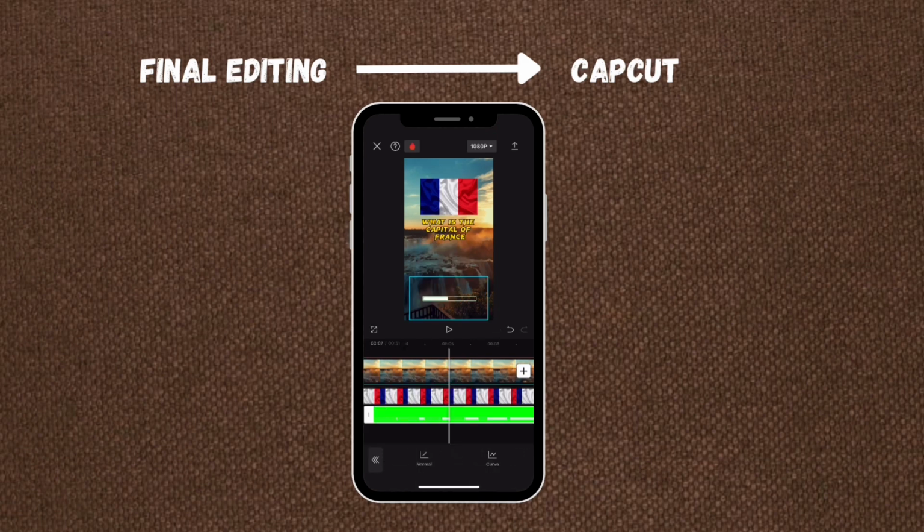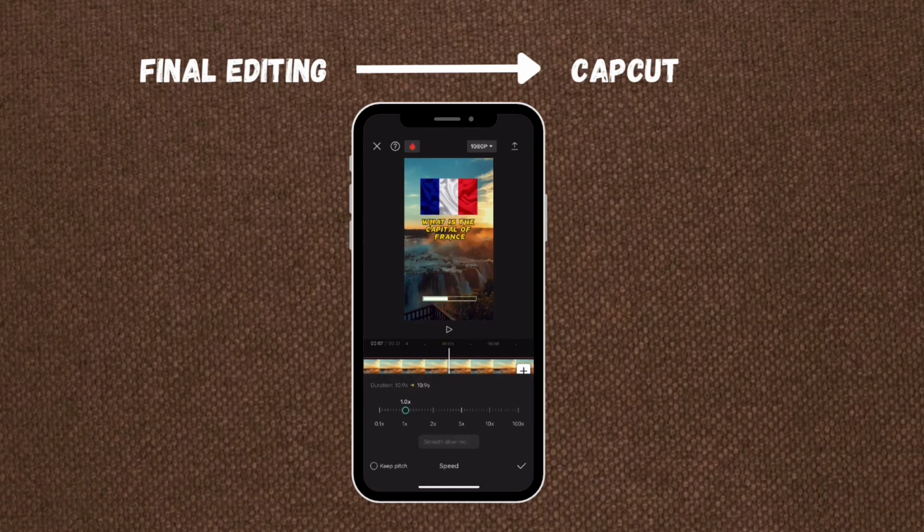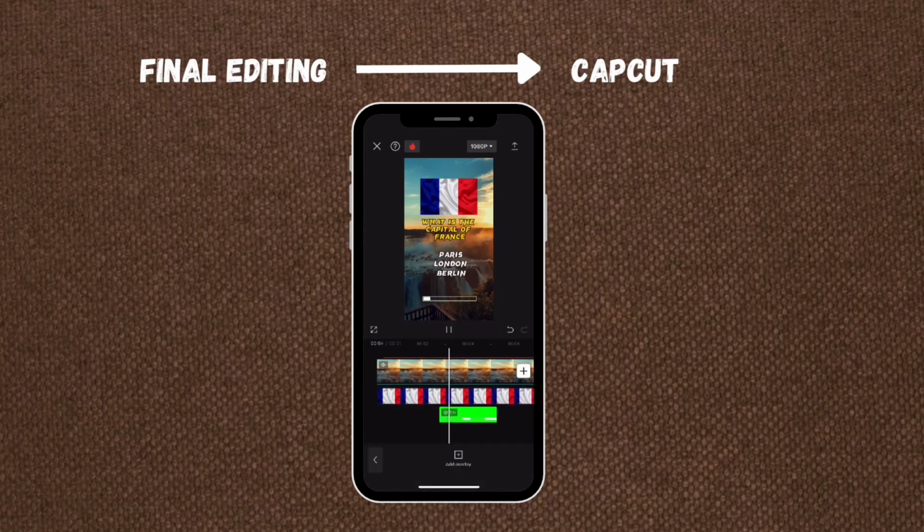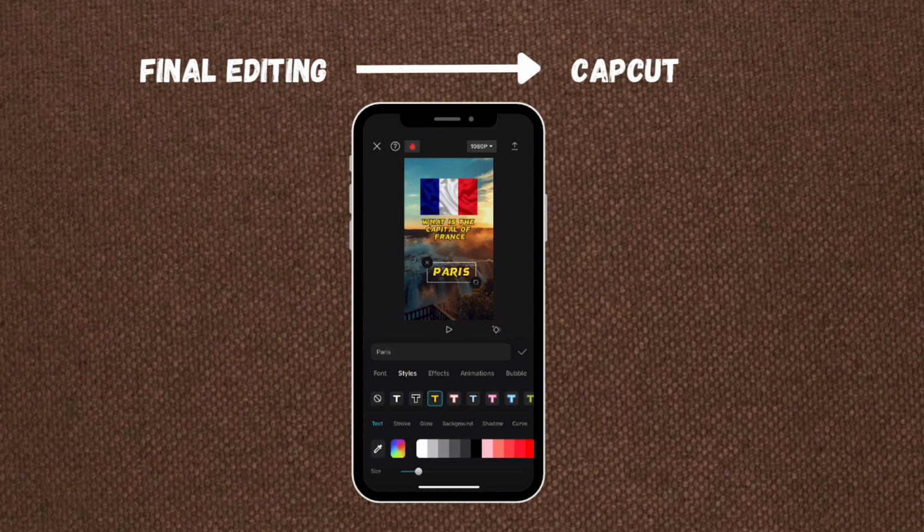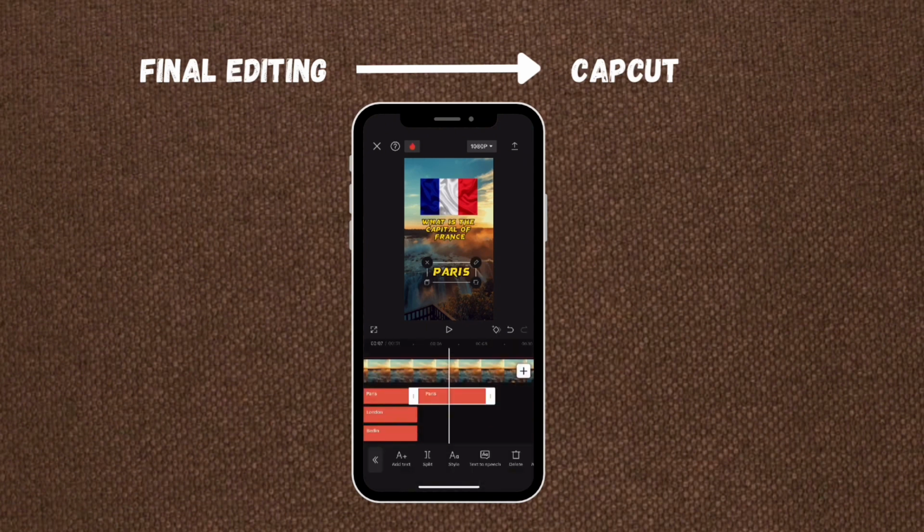Adjust the speed of the video. My timer to sync is 3.5 seconds. Then check it out. Duplicate correct answer in text. Bring it forward. Adjust style or font to whatever you like.